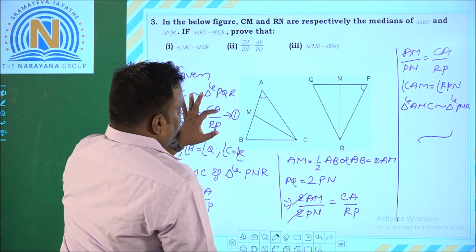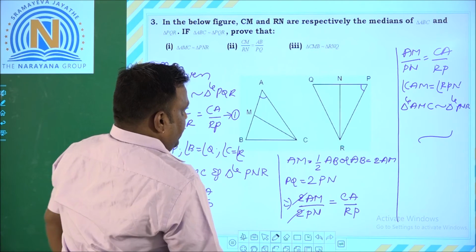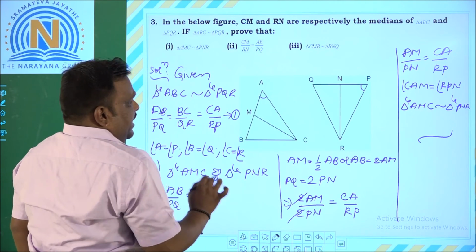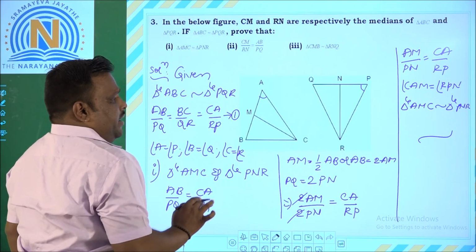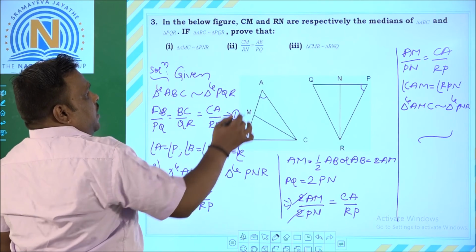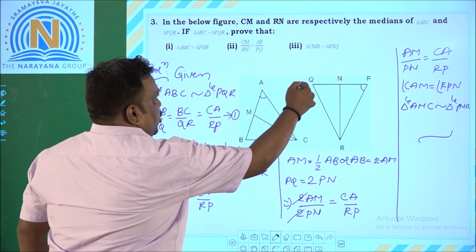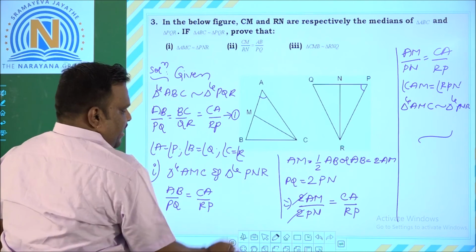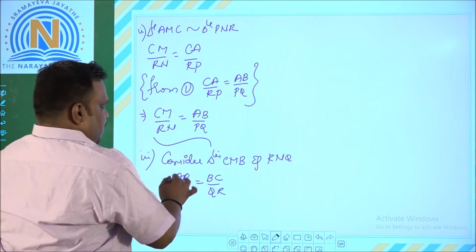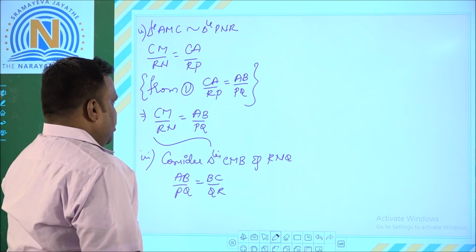Now next, if you observe properly, MB will be equal to half of this AB. That means AB can be written as 2MB, and similarly NQ is half of PQ. That means PQ is equal to 2NQ because M and N are the medians. So AB by PQ is equal to BC by QR, you got it here.